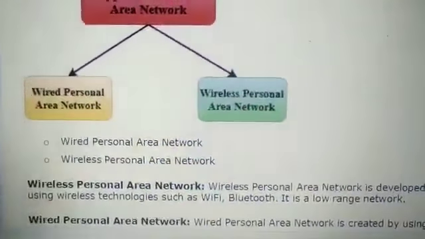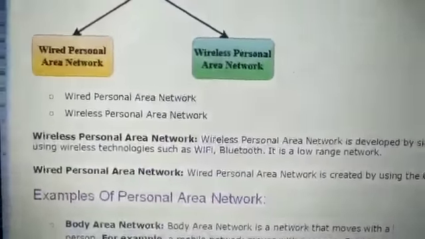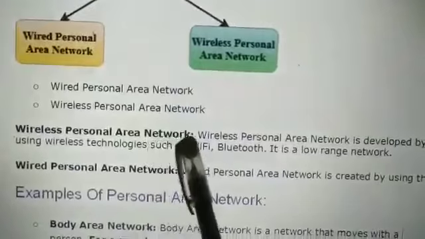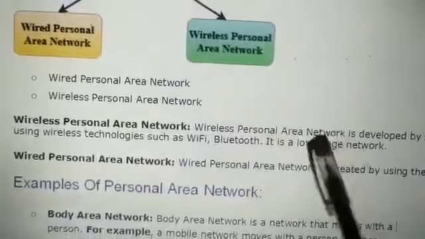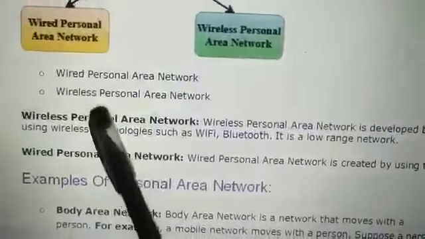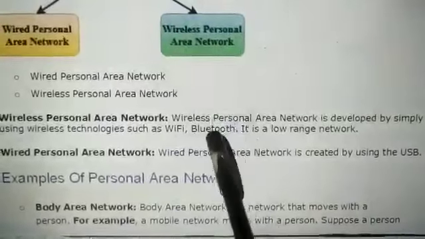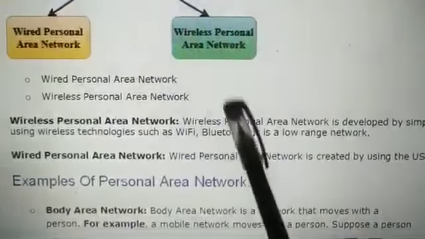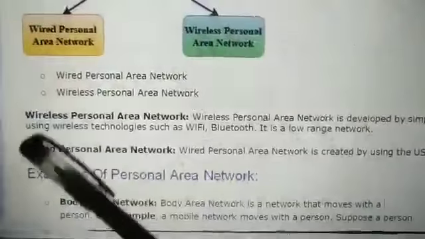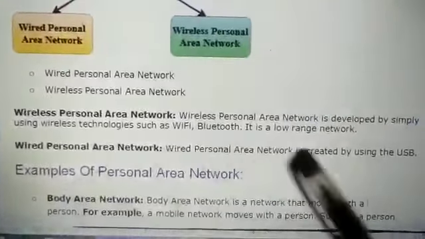So now what is wireless personal area network? Wireless personal area network is developed by simply using wireless technology, like Wi-Fi technology or Bluetooth technology, so that we don't need to use the wired connection.